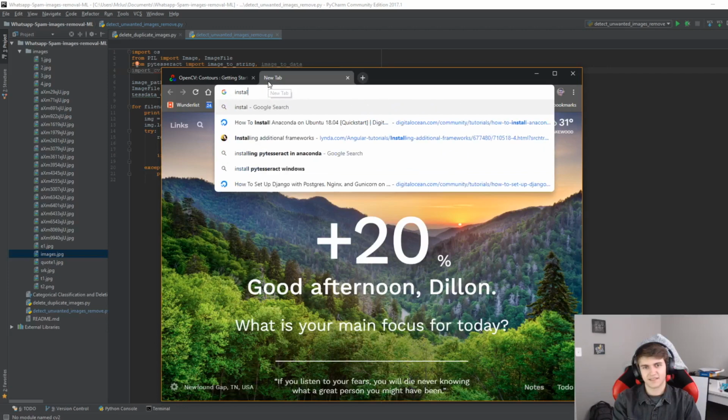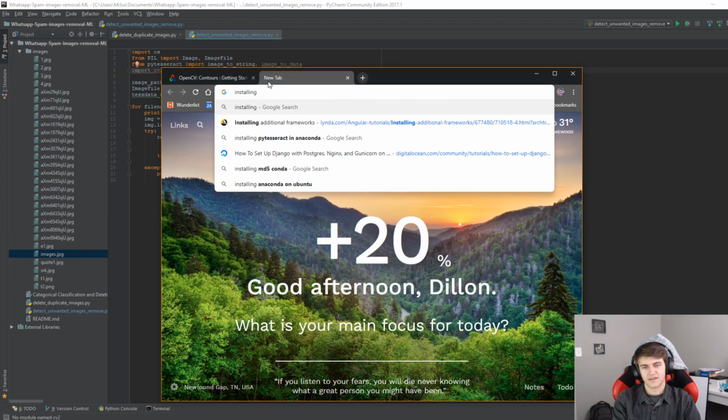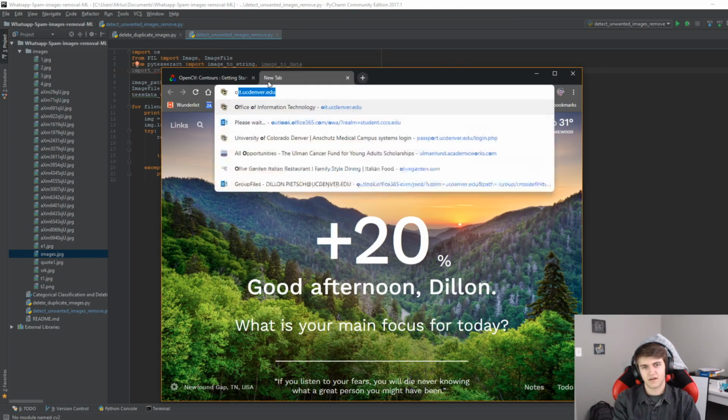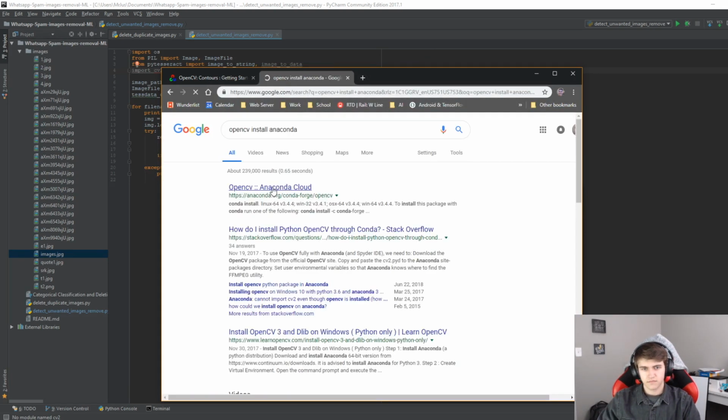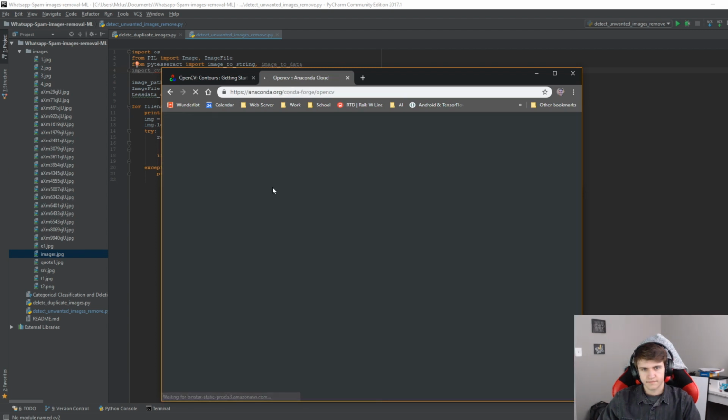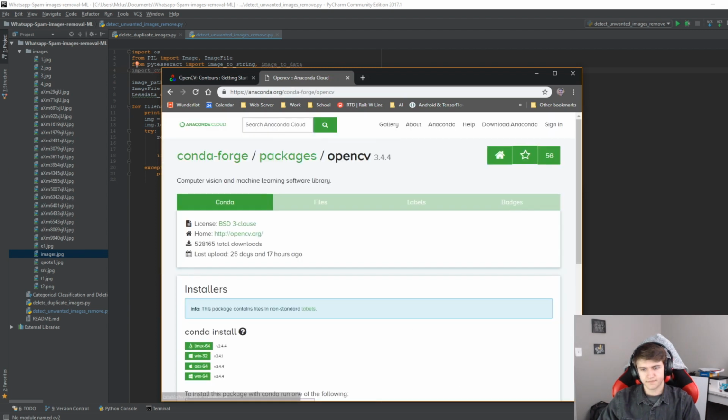My Anaconda's been weird. OpenCV, install Anaconda.